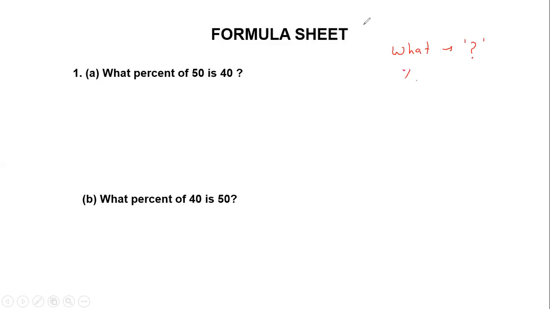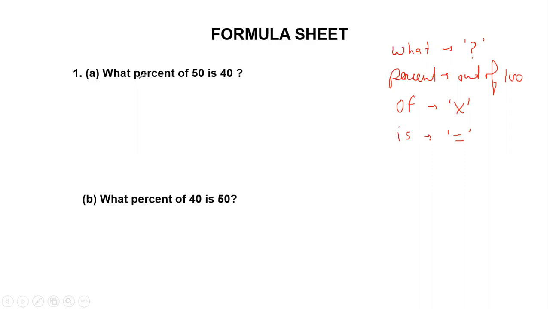Percent always means out of 100. Of signifies multiplication, is signifies equal to. So what means question mark, percent means out of 100, of means multiplication, and is means equal to.